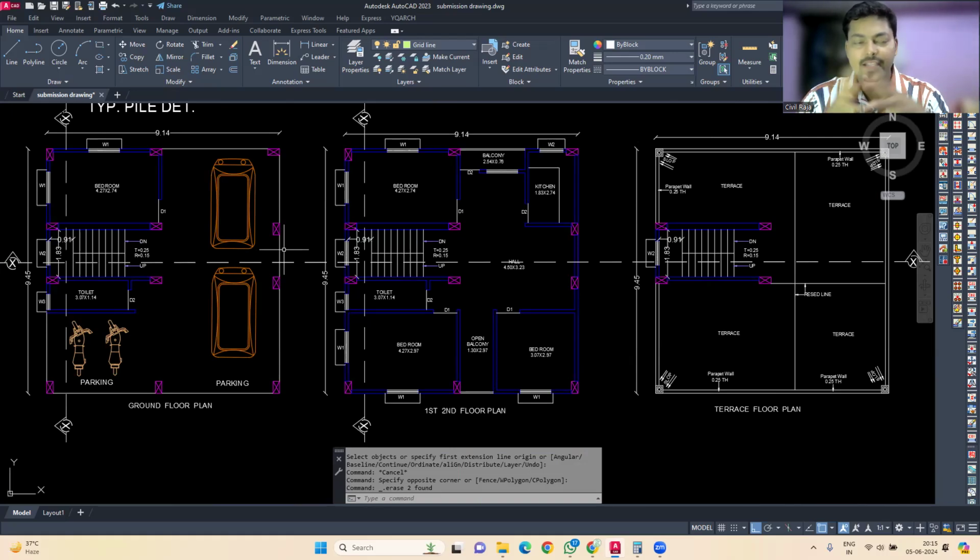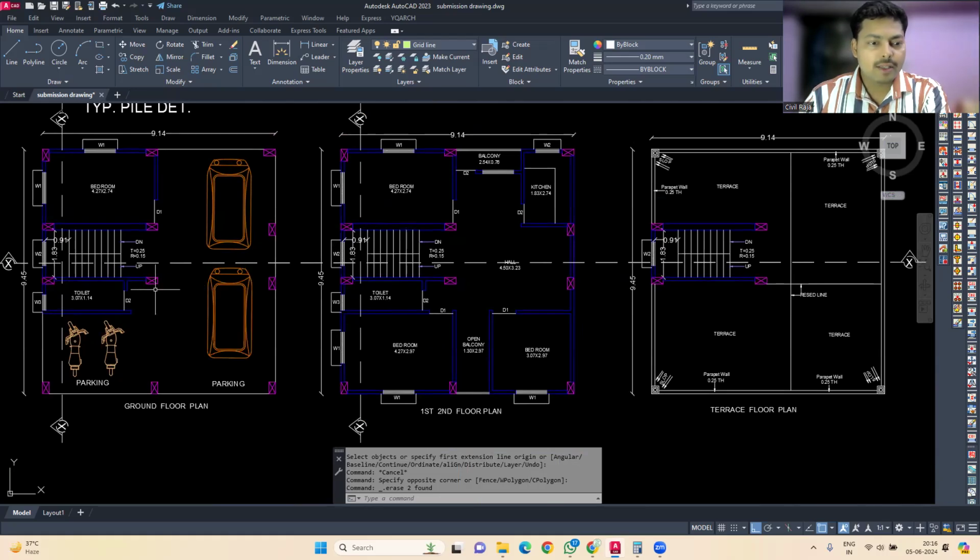Every flange is clearly mentioned over here. But in the approval drawing, you do not need to mention everything in detail, but you need to give a gist of whatever your building is going to be, where each element of the building will be placed, that you have to mention in the plan. Then you can see, once the person has access to the staircase and reaches the upper floor, he will get access to the balcony.